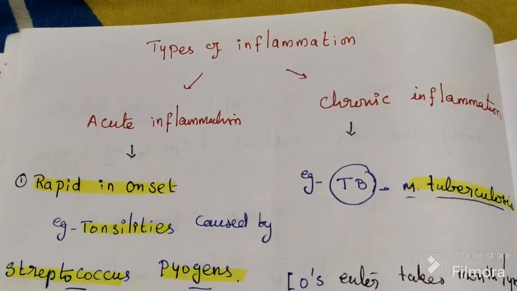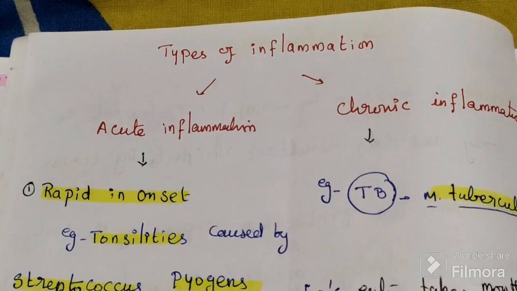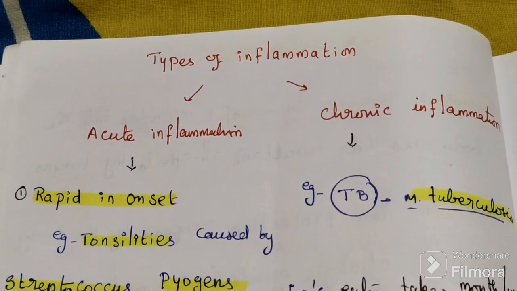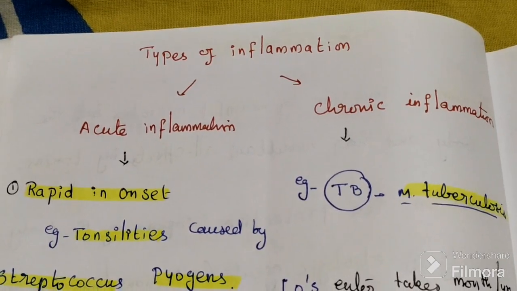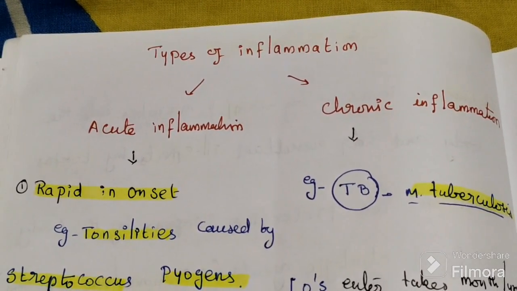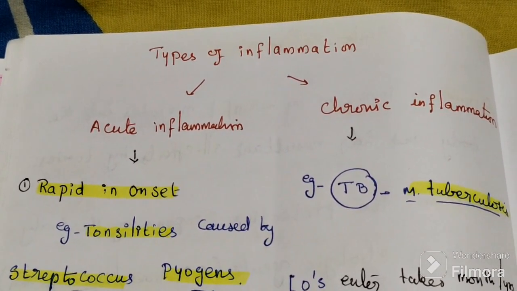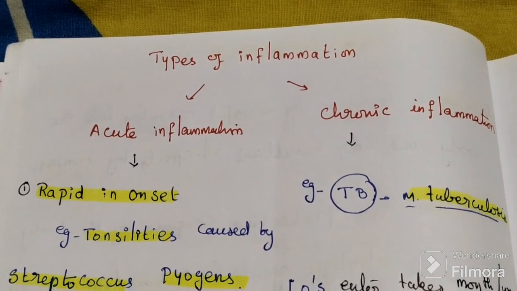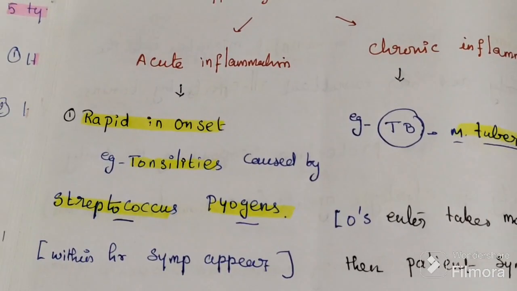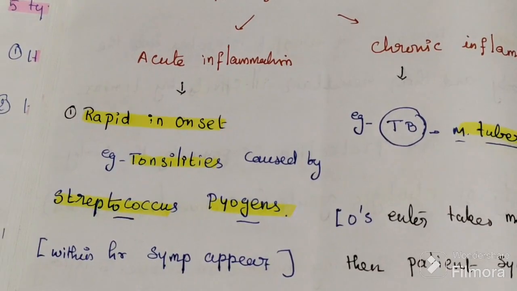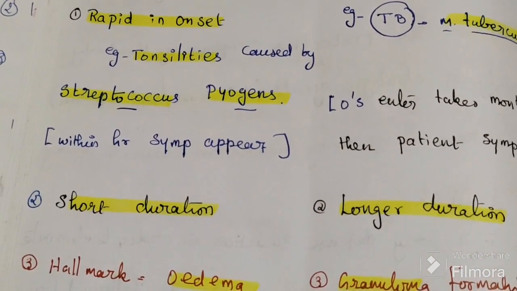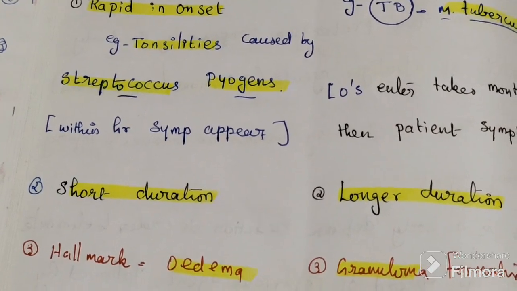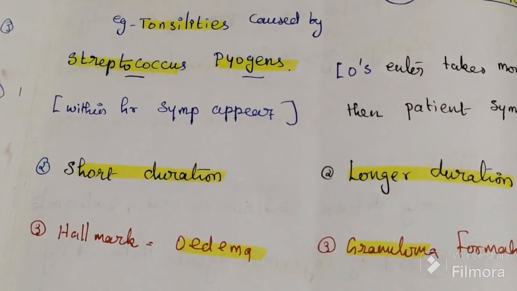In acute inflammation, the first feature is rapid onset. Take the example of tonsillitis, caused by the bacterium Streptococcus pyogenes. As soon as bacteria enter the human body, symptoms appear.